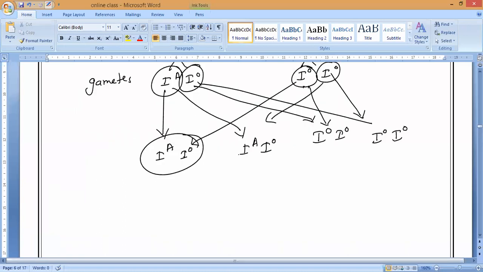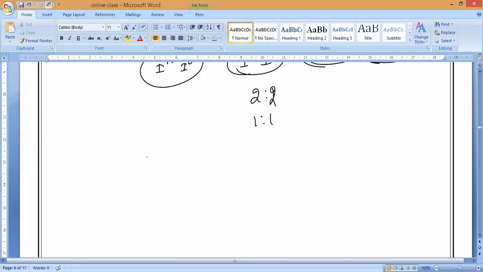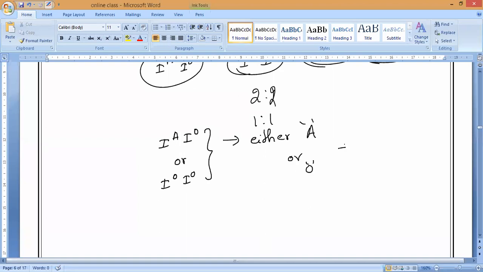So 2:2 means a 1:1 ratio, which means the child will acquire either blood group A or blood group O. There are possibilities of getting IA IO or IO IO.